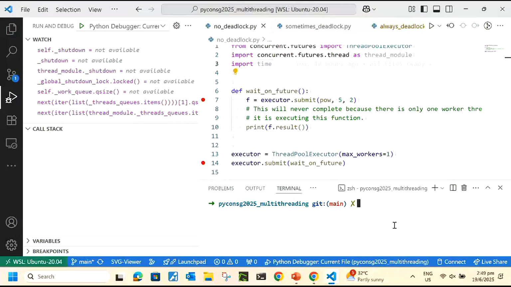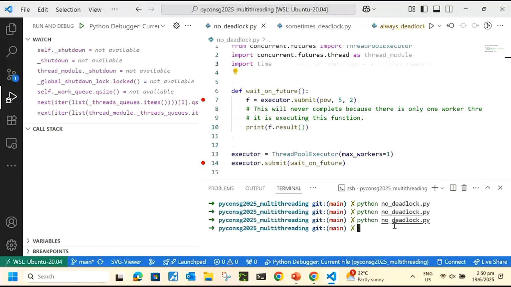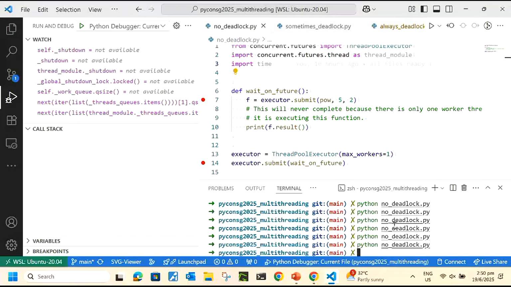So I'm going to run this file now, python no_deadlock, run, nothing. So why nothing? When you see the prompt returned to you, that means this code executed successfully. So let's just run a few times to feel more confident. Maybe if I run this 1,000 times, it will suddenly lock, so I don't know. But based on my experience so far, no matter how many times I do this, I can't get it to lock.